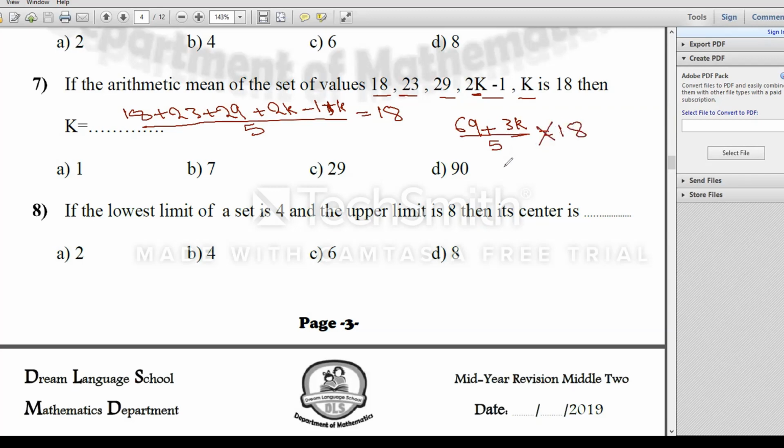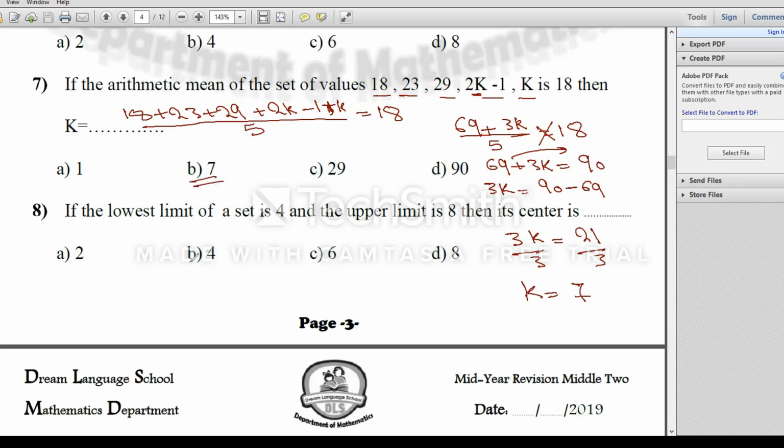After making crisscross, it will be 69 plus 3k equals 5 times 18 equals 90. 69 goes to the other hand side, it will be 3k equals 90 minus 69. It will be 3k equals 21, divided by 3 here. Then k equals 7. Then my choice will be number B.